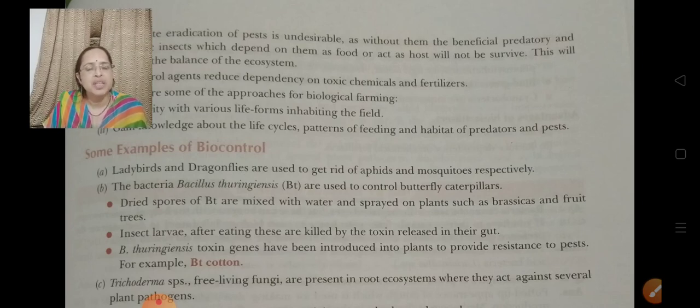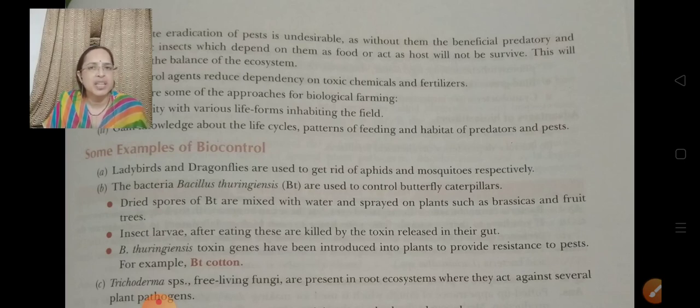When the insect larva comes out of the egg and eats these spores, it is killed by the toxin released by the spores. The toxin becomes active inside the gut of the larva, and the larva dies.